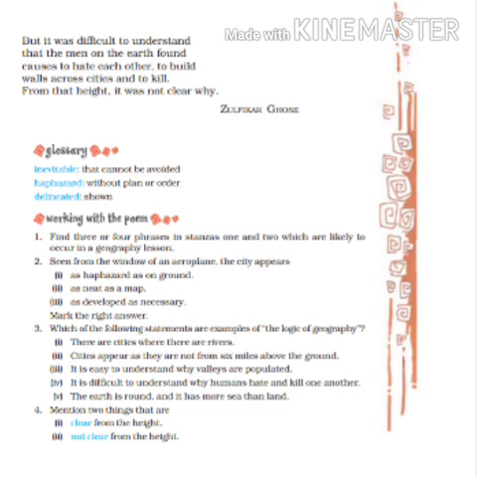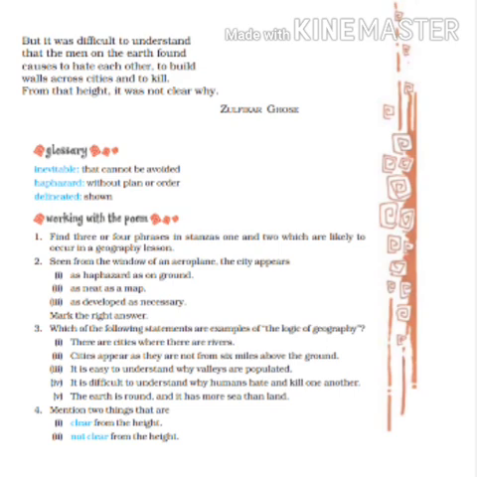Next one, it is difficult to understand why humans hate and kill one another. So even though the poet can understand all the other things, all the logic of geography, he feels unable to understand why humans hate and kill one another. So mark those three options.